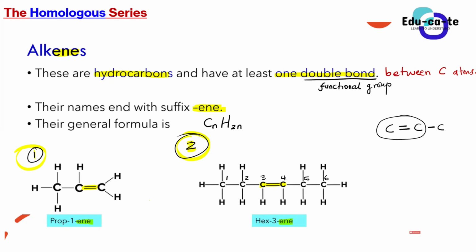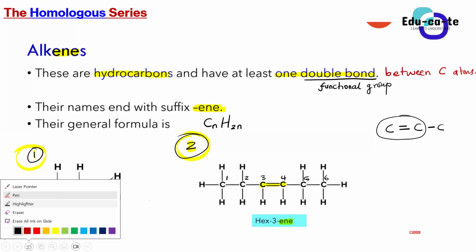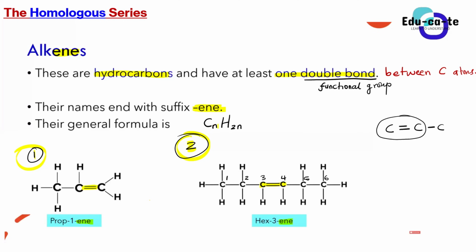Yes? You put the number of carbons, times the number of hydrogens by 2. Yes, so basically this is trying to say that if we have a certain number of carbons, which I will call n, to find the number of hydrogen atoms in an alkene, it must be 2 times the number of carbon atoms.